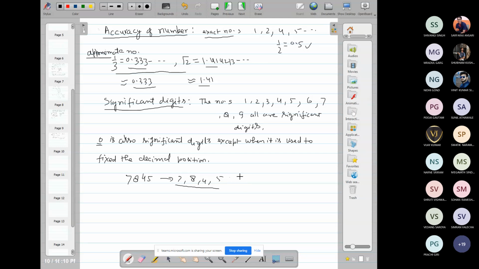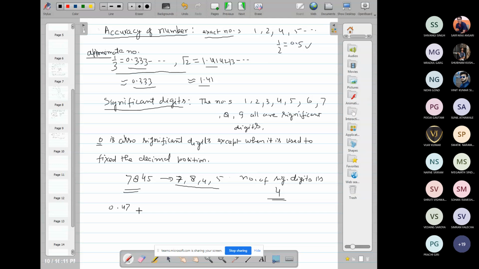The number of significant digits is 4. But suppose we consider the number 0.4758.